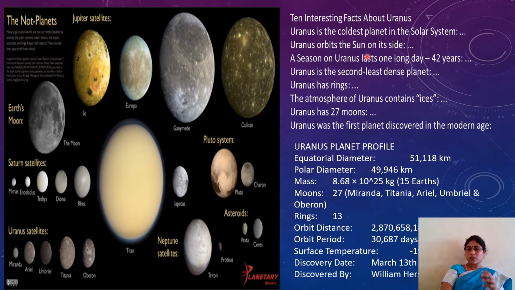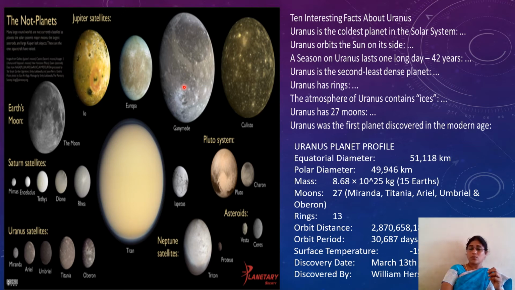Uranus orbits the Sun on its side. A season on Uranus lasts one long day, how many? 42 years. Uranus is the second least dense planet. Uranus has rings. The atmosphere of Uranus contains ice. Uranus has how many moons? 27 moons.